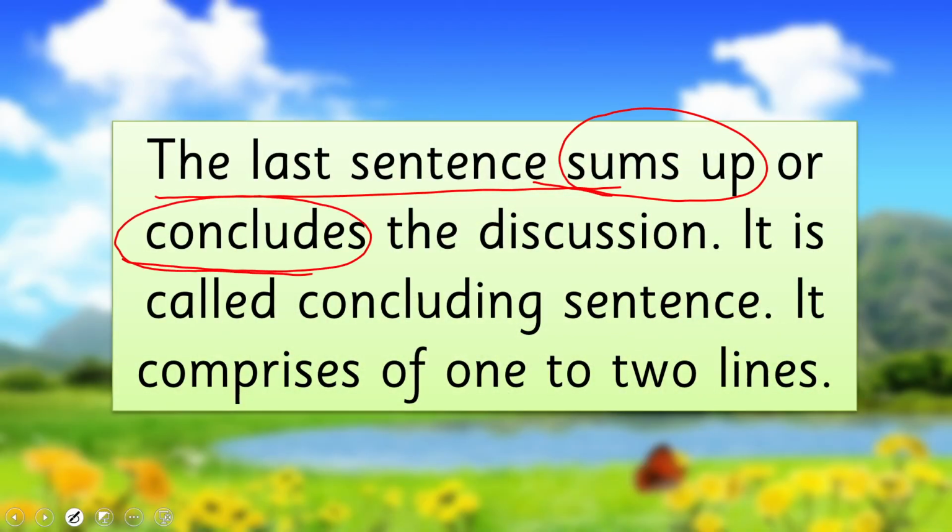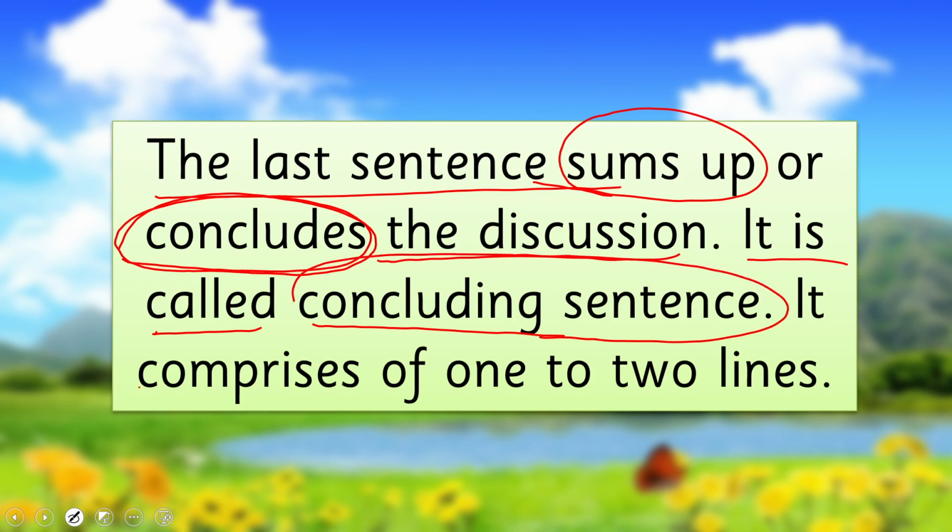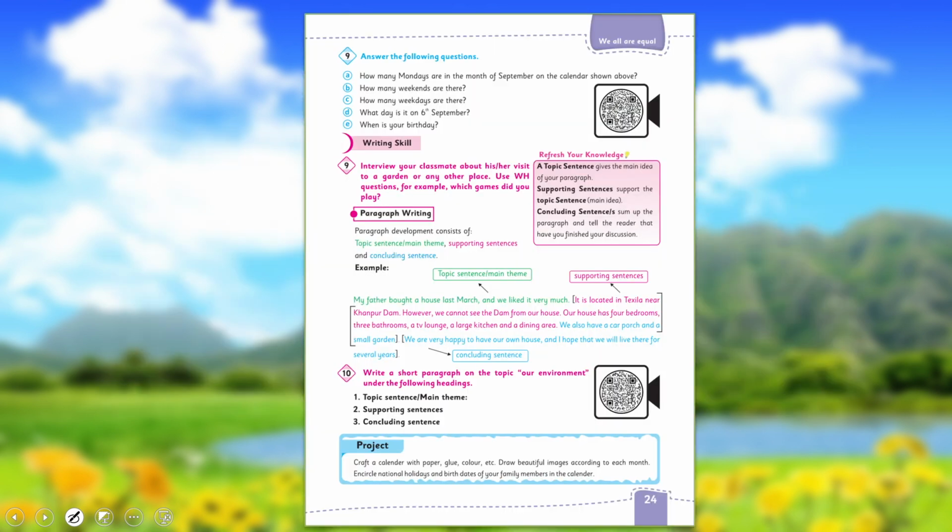That's why it is called the concluding sentence as well. It concludes the discussion. It is called the concluding sentence, and it comprises 1 or 2 lines. So this is how simply we write a paragraph.